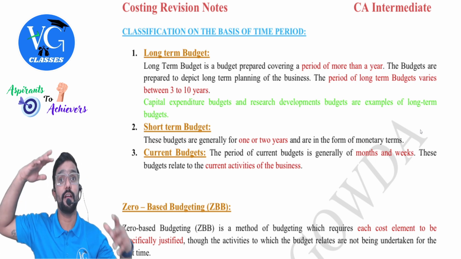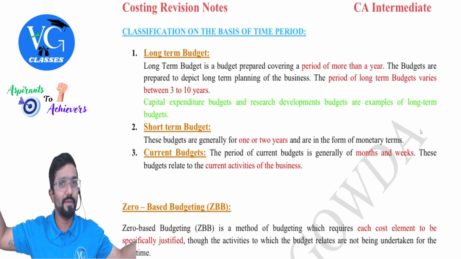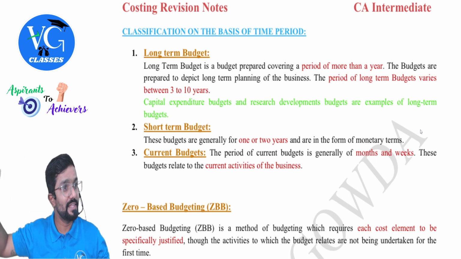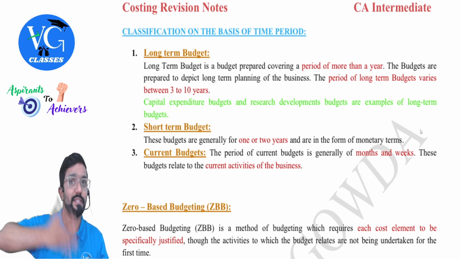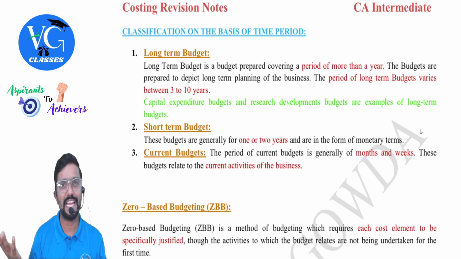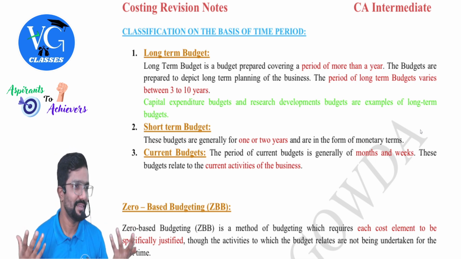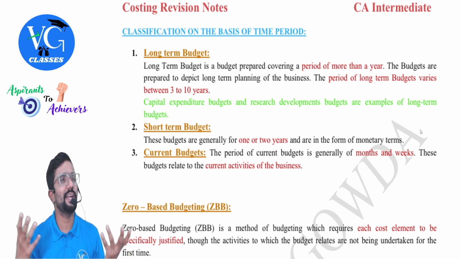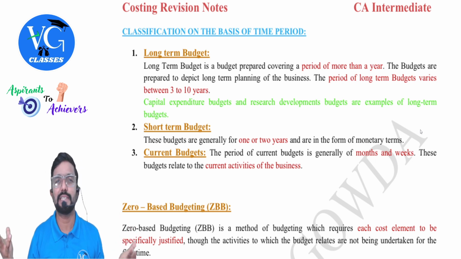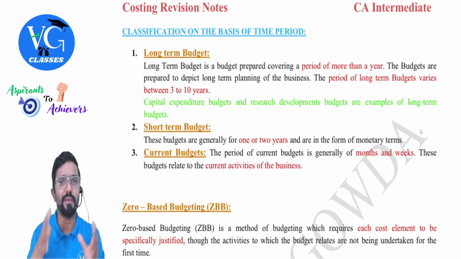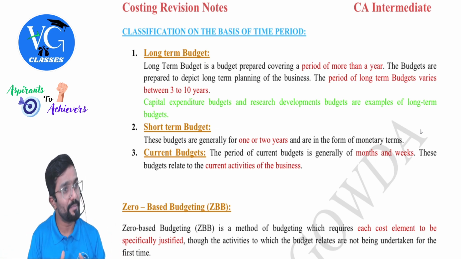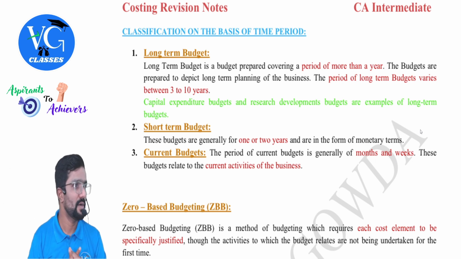Okay. Sometimes company will do like this also. They will prepare a budget for a decade. Then they will break down into years. Then that year budget they will break down into months. Clear? It can happen. You cannot oversee a decade exactly now with certainty. May not be a decade also. So at least 3 years, 5 years and all, they will prepare a budget. Then they will prepare a yearly budget. Then they will subdivide that into monthly budget or quarterly budget. Because it is very difficult to oversee a decade.